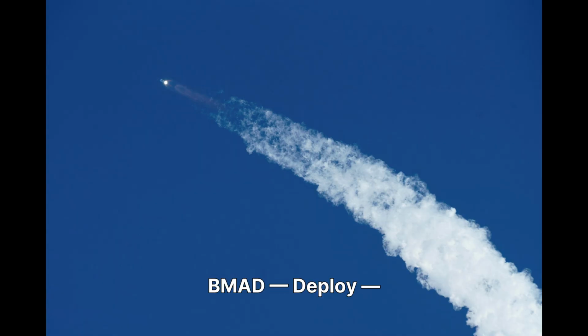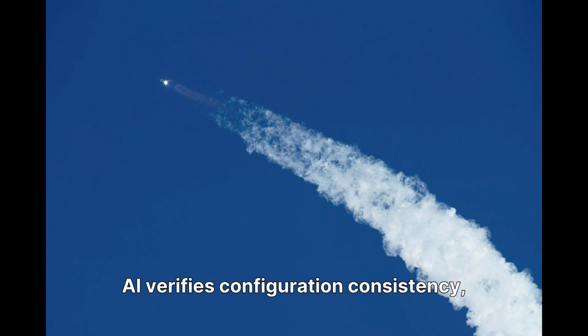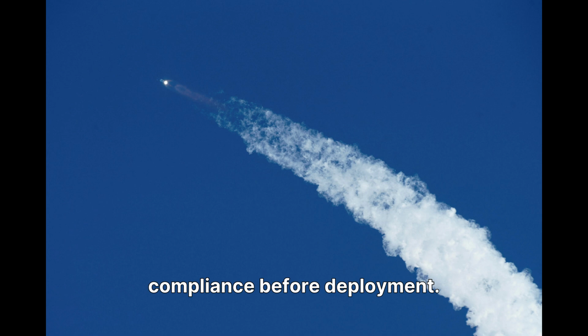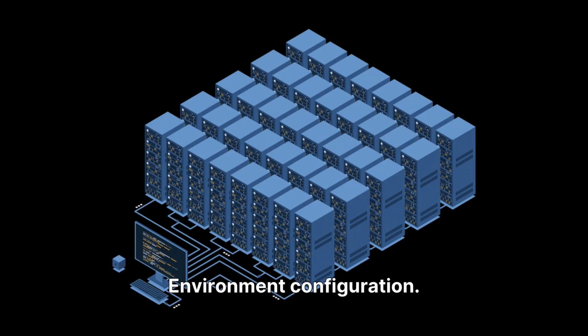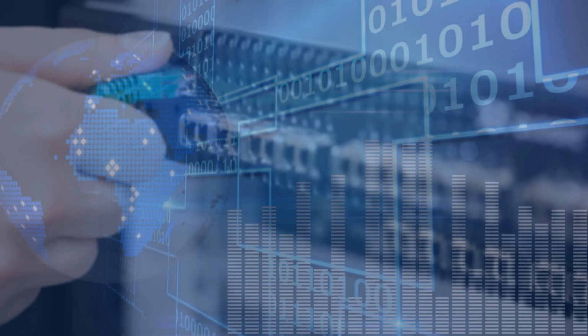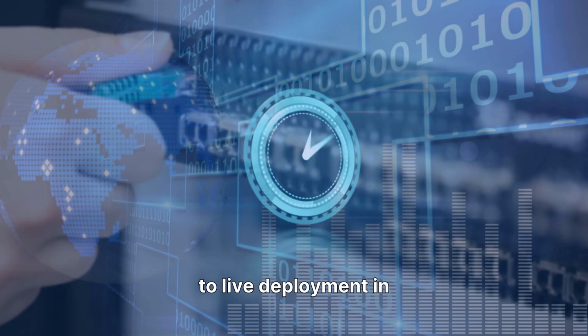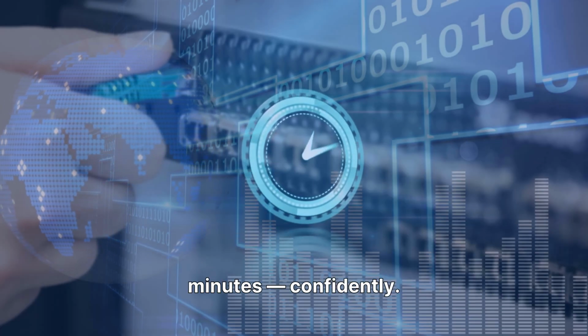The final stage of BMAD, deploy, streamlines the move from local build to global release. With automated CI/CD pipelines, AI verifies configuration consistency, dependency versions, and security compliance before deployment. Developers can push to staging or production in one command, while the AI handles environment configuration, containerization, rollback, and version control. Instead of spending hours debugging deployment issues, teams can go from commit to live deployment in minutes, confidently.